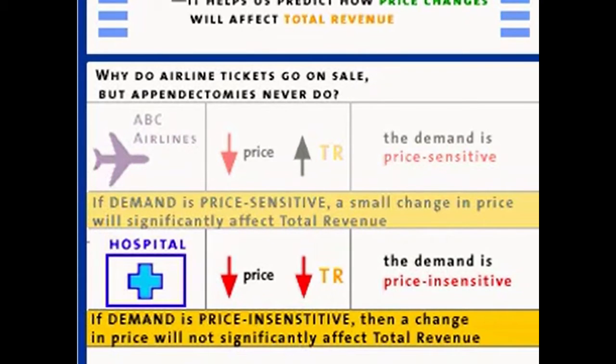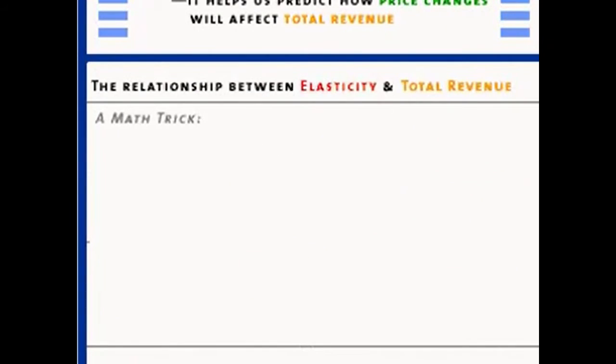What I want to do now is show you in mathematical terms how elasticity of demand and total revenue are related. In order to do that, I'm going to start with a mathematics trick, and you can see this in the box next door. The mathematics trick is this. If you have the product of two numbers, A times B, and you want to know how they change, you can approximate the percentage change in the product, A times B, as equal to the percentage change in the first factor, A, plus the percentage change in the second factor, B. This is a good and very useful approximation that's used all the time in economics.